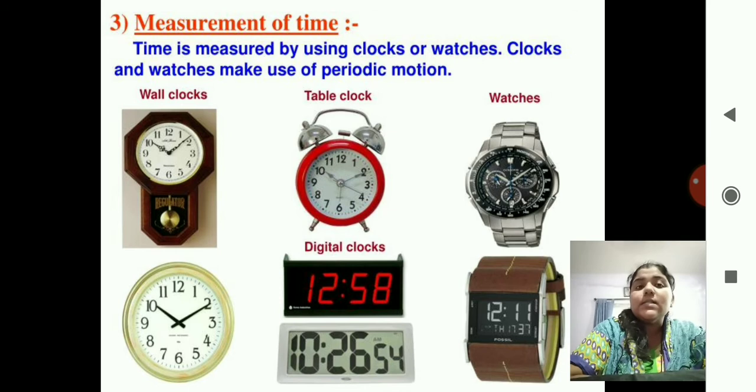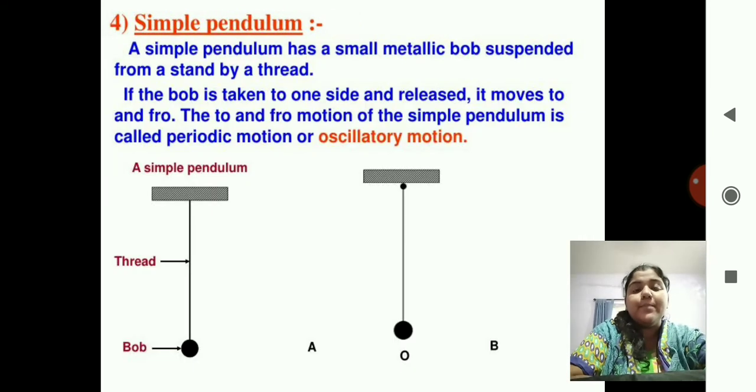Correct? Next is a table clock. Next is a wristwatch. Correct? Next is a digital clock. Okay, these are the examples of measurement of time.